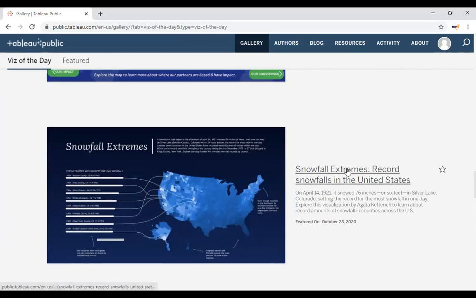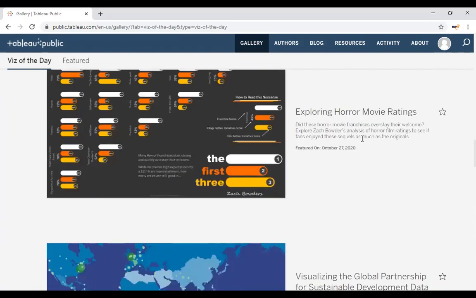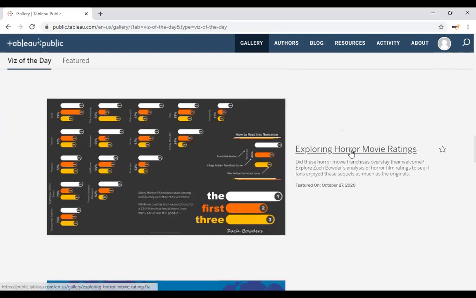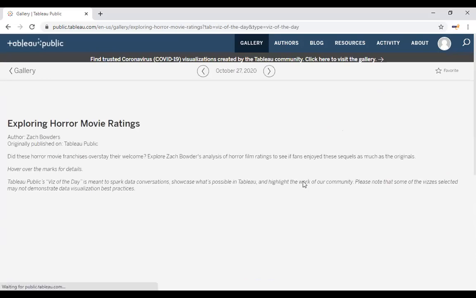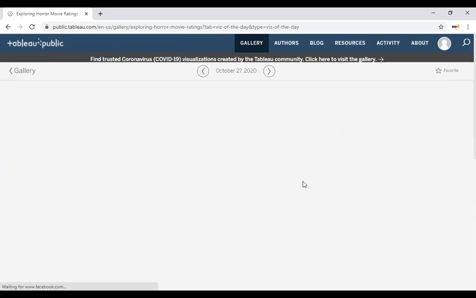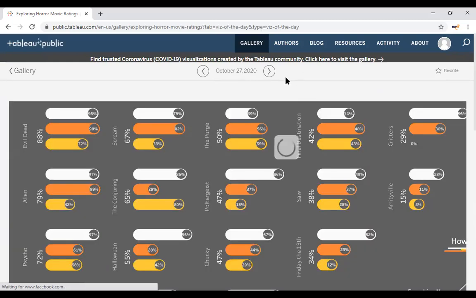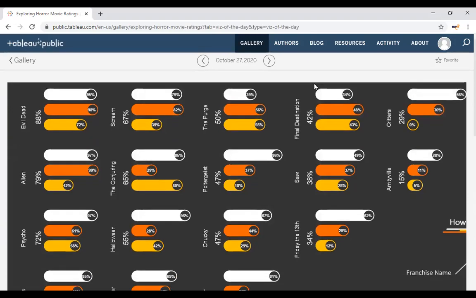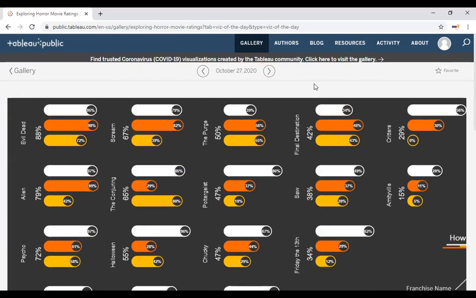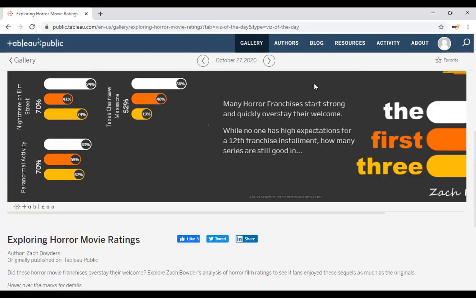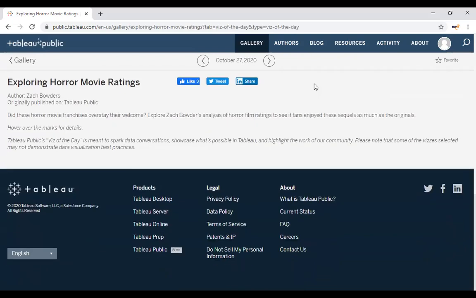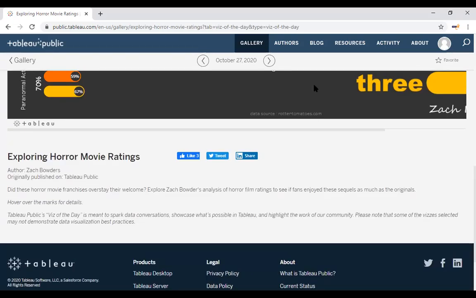Okay, say for example, if you really like this data and want to explore, this says explore horror movies. This was created on October 27, 2020. Okay. So when you scroll down, this is the entire data visualization that has been created. You scroll down, and you will find the link to the download options.